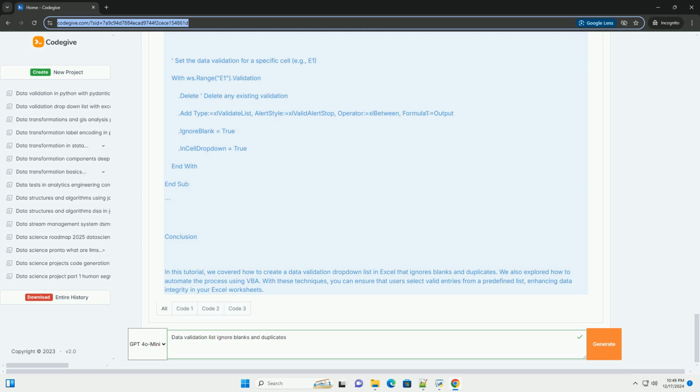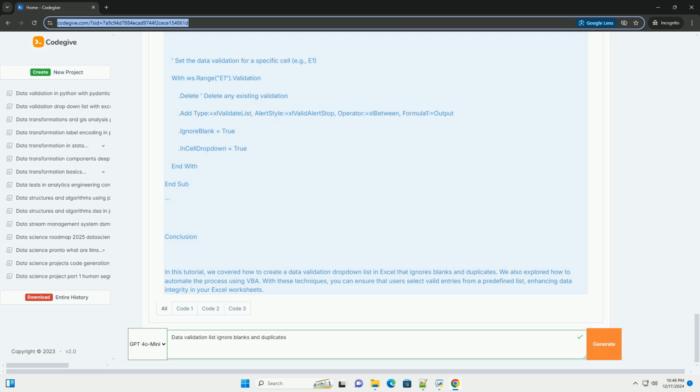Prepare the output string. For i = 1 To uniqueList.Count. output = output & uniqueList(i) & ",". Next i. Remove the last comma. If Len(output) > 0 Then. output = Left(output, Len(output) - 1).